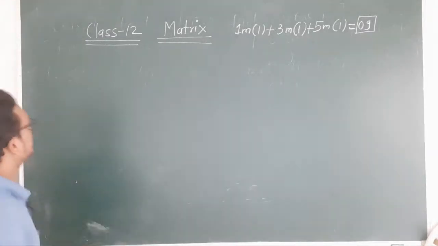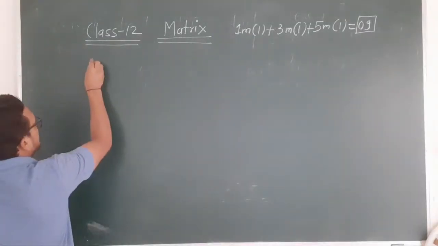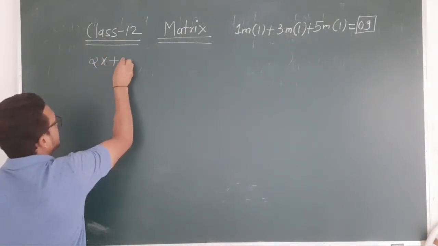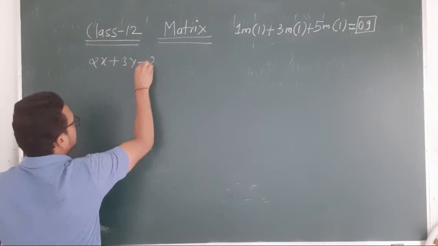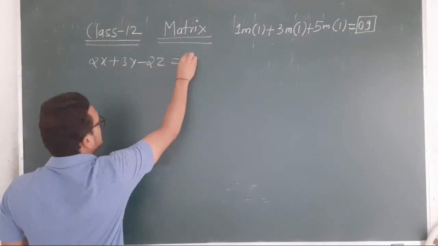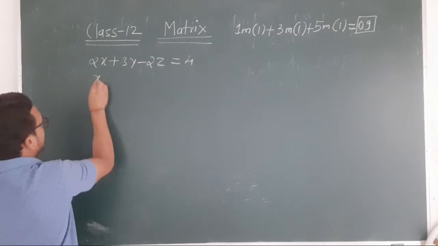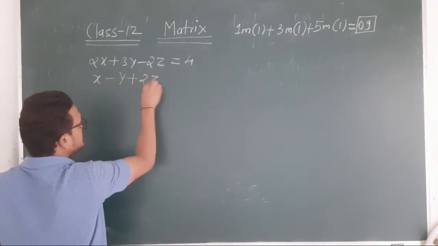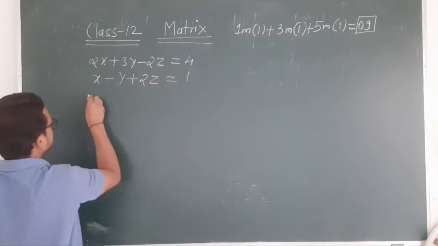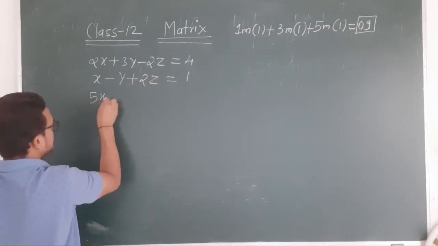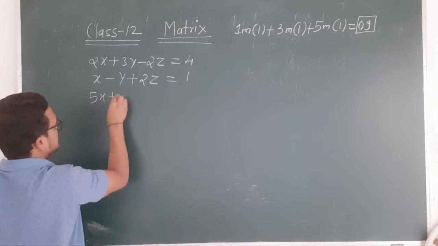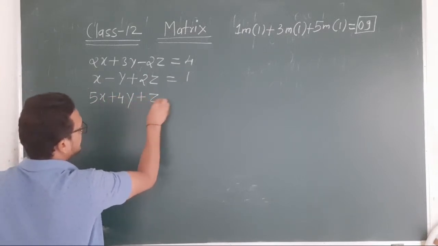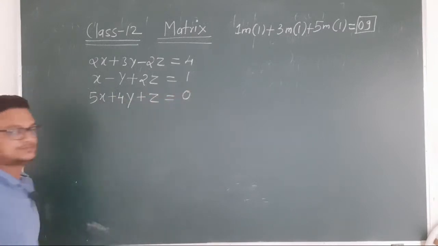Suppose you have linear equations like 2x plus 3y minus 2z equals 4, x minus y plus 2z equals 1, 5x plus 4y plus z equals 0.